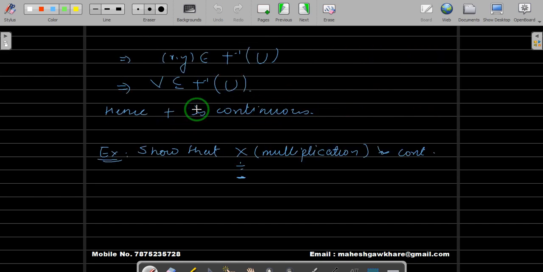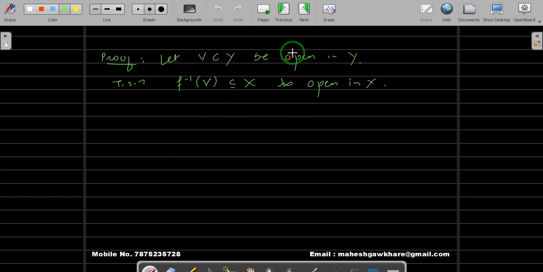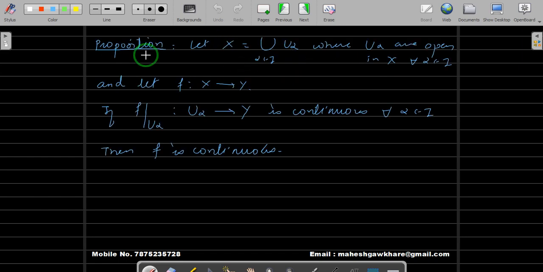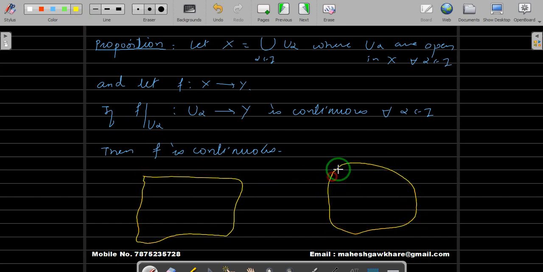Okay, now what we have done is we have taken the open set in Y. Let us simply draw a simple diagram. This is our X. This is our Y. X is written as the union of the open sets. So let us do something like this. It is one open set. This is another open set. These are the open sets.